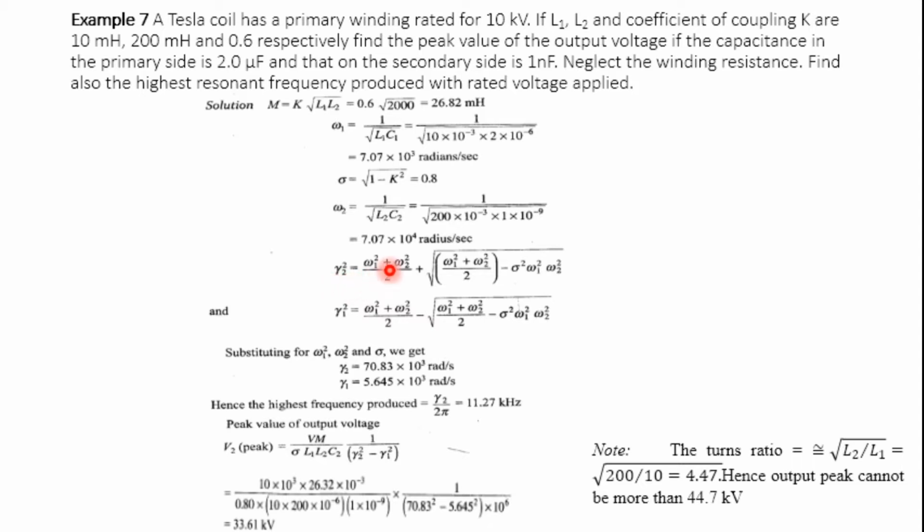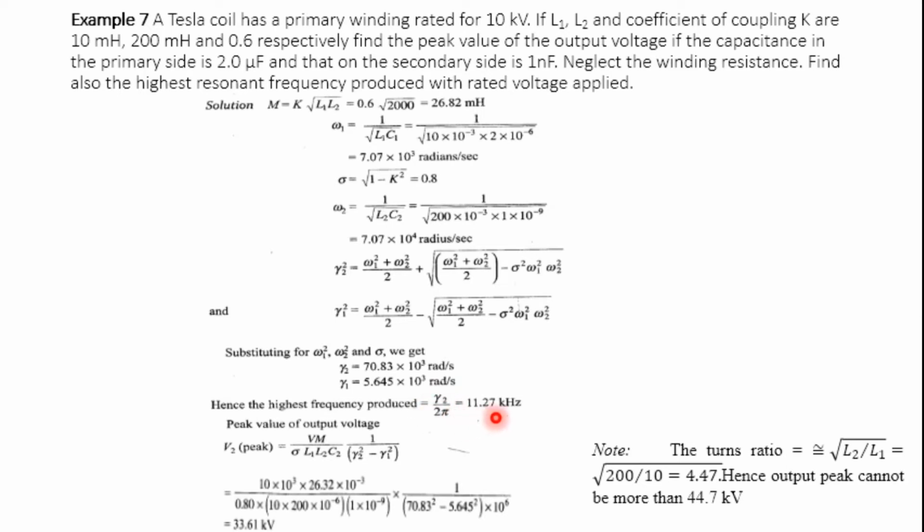Gamma 2 square is equal to omega 1 square plus omega 2 square by 2 plus root of, in bracket, omega 1 square plus omega 2 square by 2, minus sigma square omega 1 square omega 2 square. Similarly, for gamma 1 square, in place of plus, this will become minus. So substitute these values omega 1, omega 2, sigma, all those things, and you will get gamma 1 and gamma 2 values. From this we have to calculate the highest frequency which is produced. That is gamma 2 divided by 2 pi.